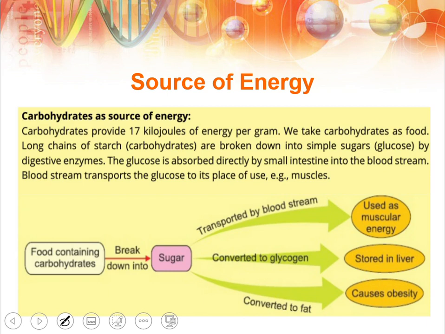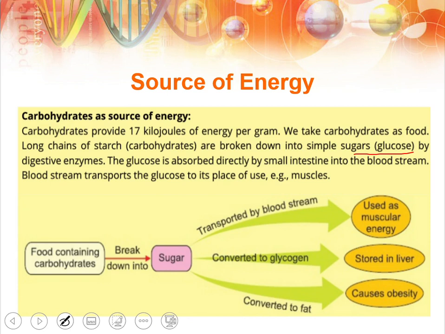All the carbohydrates are converted into glucose. If it is sucrose, it will be converted into glucose. If it is lactose, it will be converted into glucose. So all the forms of carbohydrates will be converted into glucose by the digestive enzymes. This glucose is absorbed by our intestine and then enters into our blood. Then blood transports all of this glucose into different parts of our body.